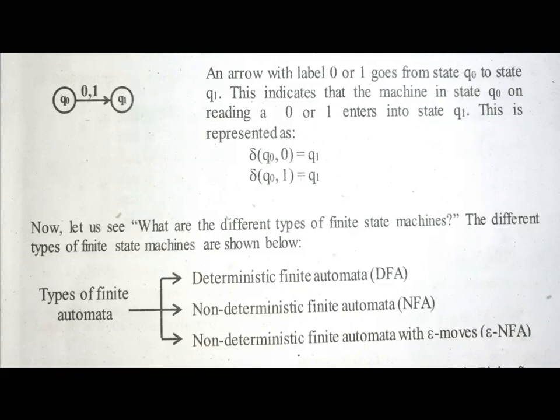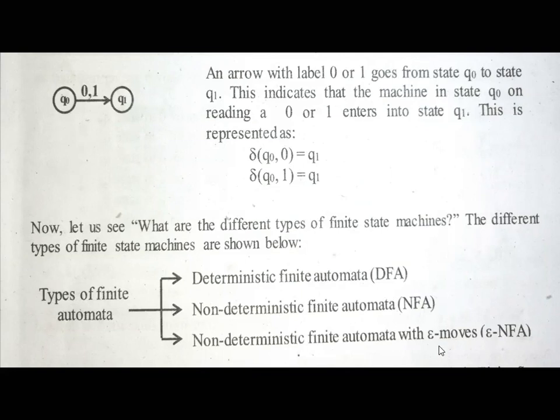Then lastly, what are the different types of finite state machines available? There are three different types of finite state machine: DFA, NFA, and epsilon NFA. In this slide, we mention DFA, which means deterministic finite automata.